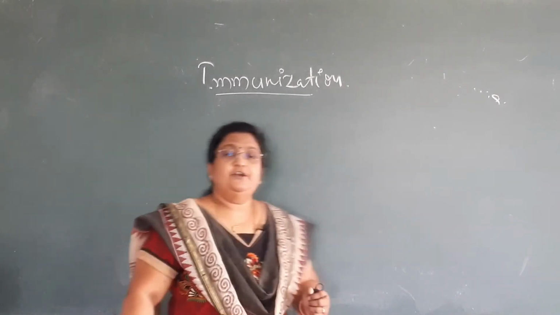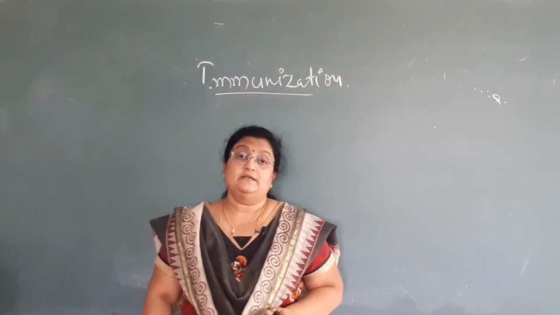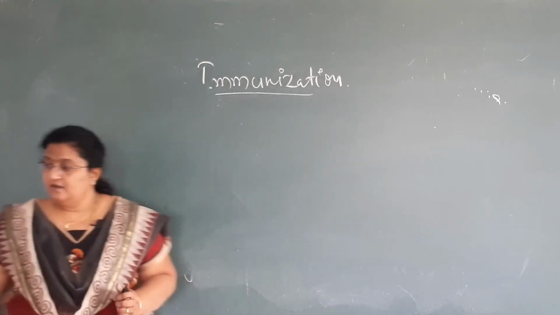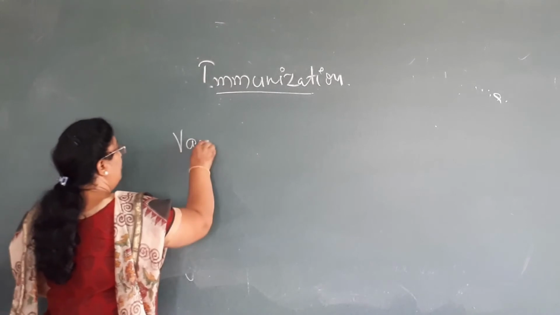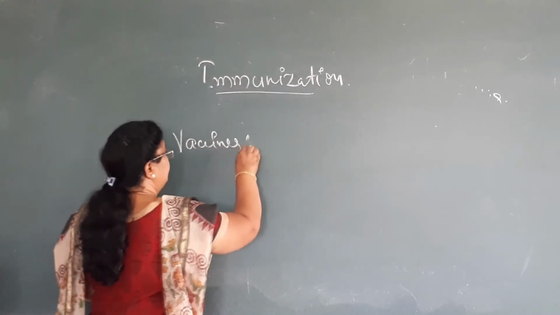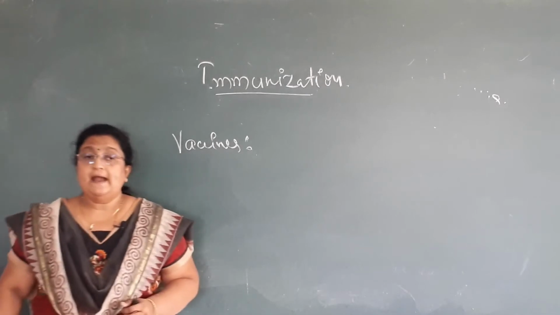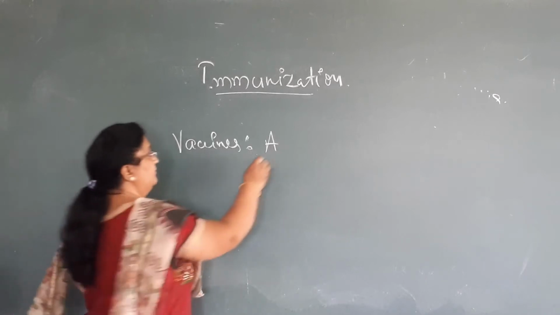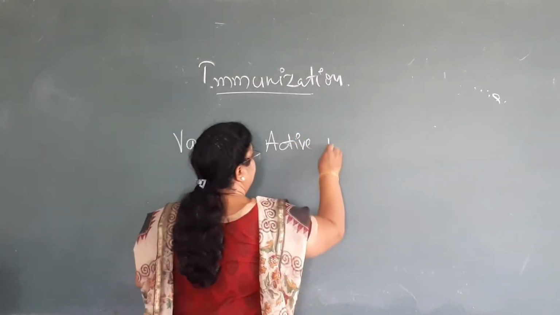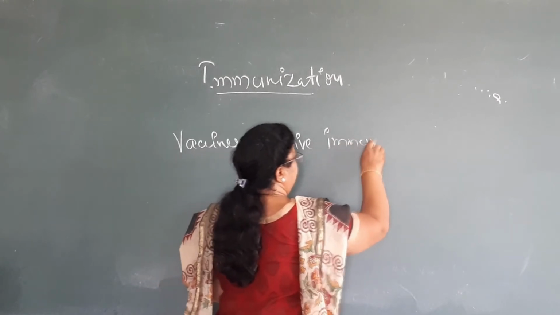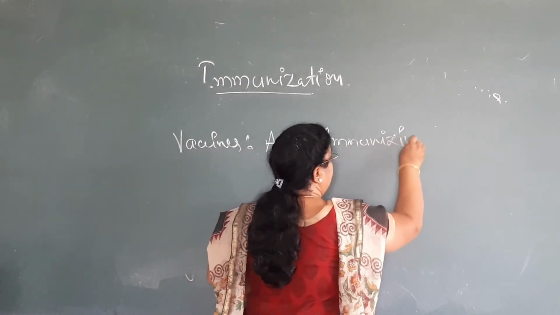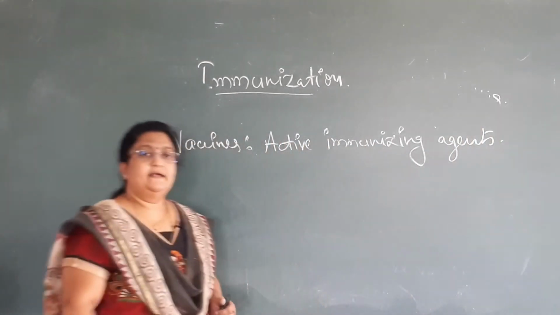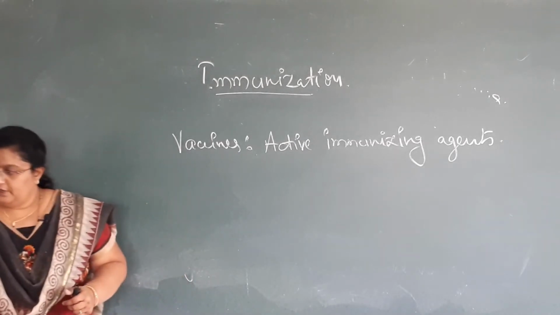In the immunization schedule, what are we giving? We are immunizing the child through vaccination. Then what are vaccines? How do we define vaccines? Vaccines are called active immunizing agents.